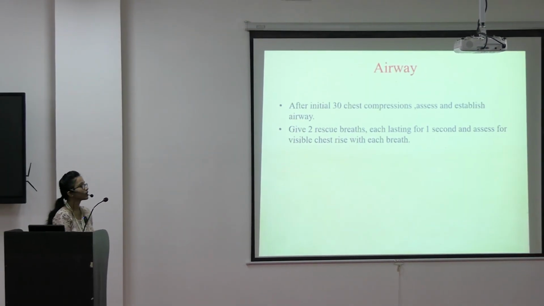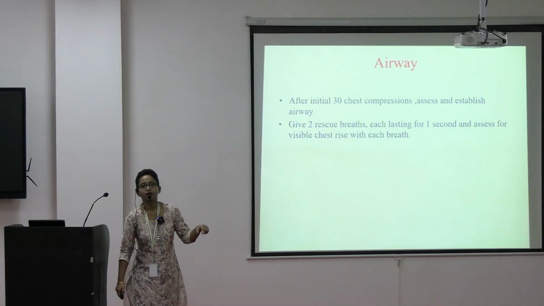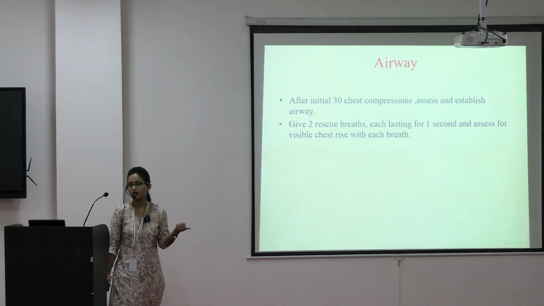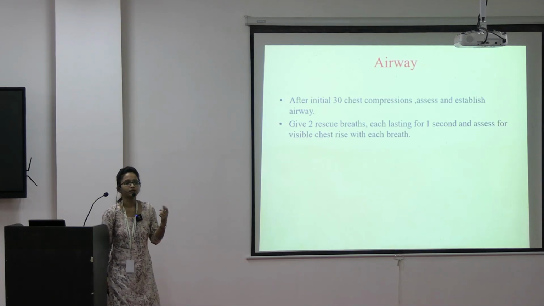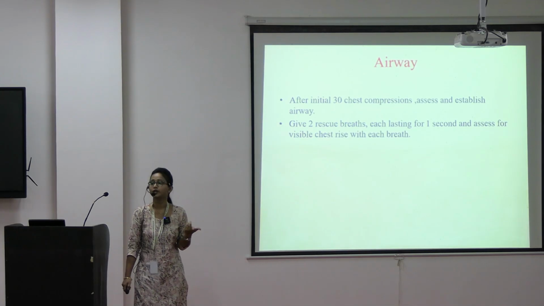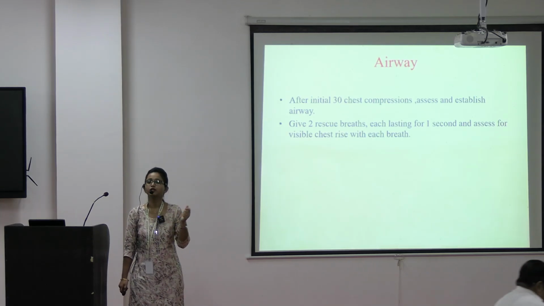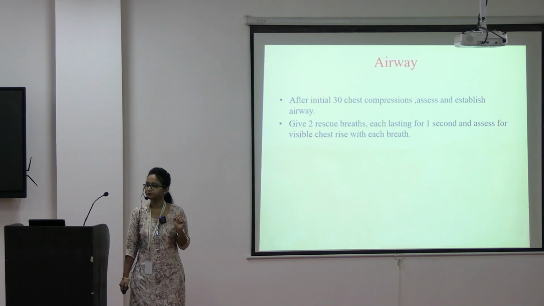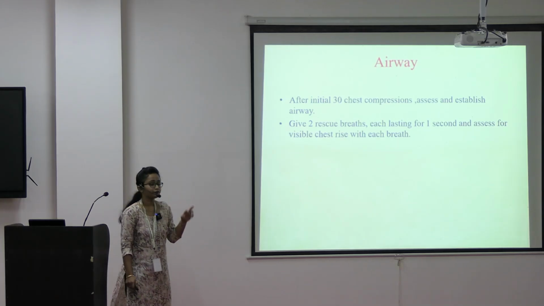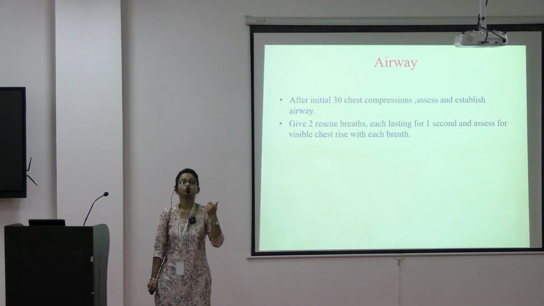After completing 30 compressions, straight away you have to assess the airway. How to assess it? You have to open the mouth of the patient and see whether there is any foreign body or not. If any foreign body is there, then you have to remove it. Next is to give 2 rescue breaths.